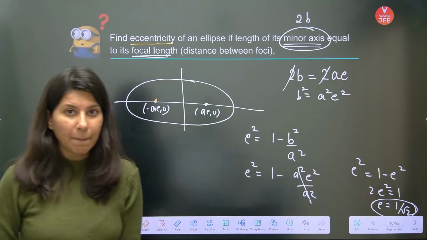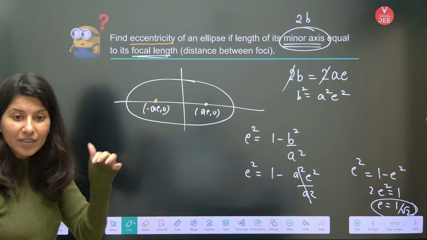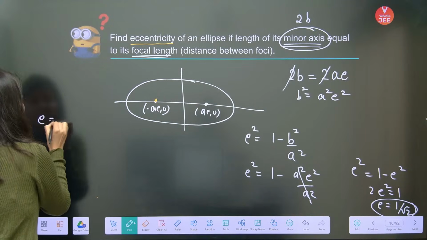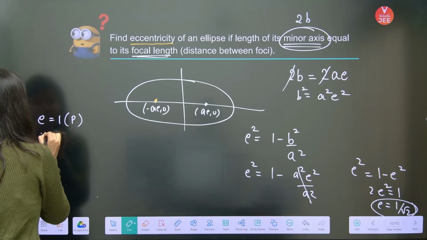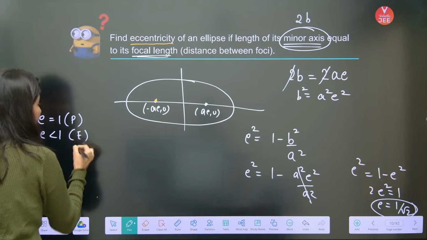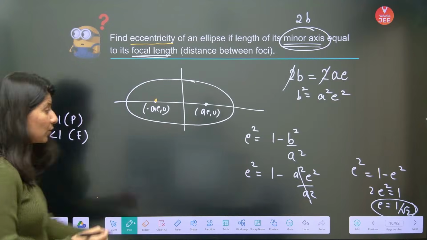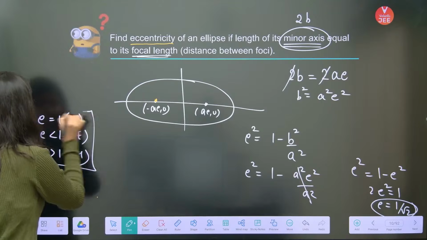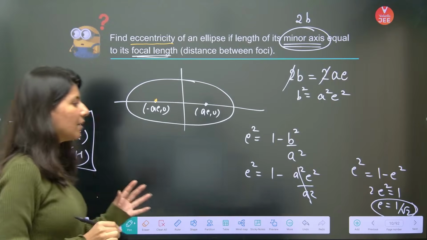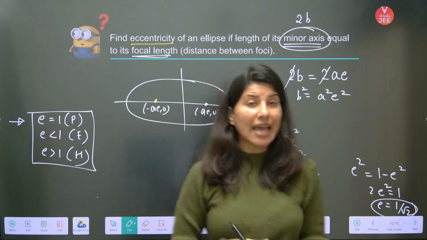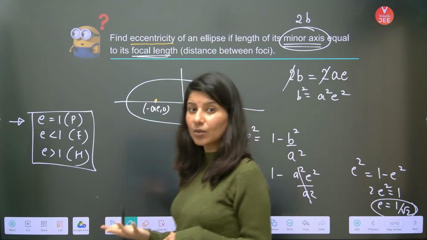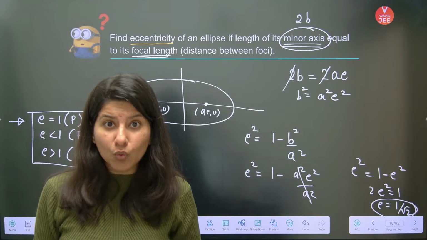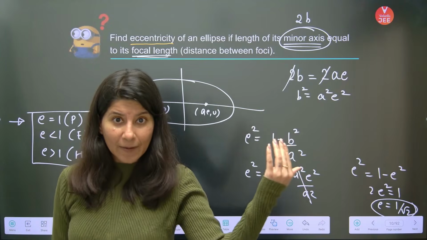By the way, I am not sure whether you have attended the previous lecture or not. Eccentricity of a parabola is 1. Eccentricity of an ellipse is less than 1. Can you see 1 by root 2? And eccentricity of a hyperbola is greater than 1. So do remember it, because sometimes you may make a calculation mistake and your eccentricity, for example, comes out as root 2 for an ellipse, which is not possible, right?